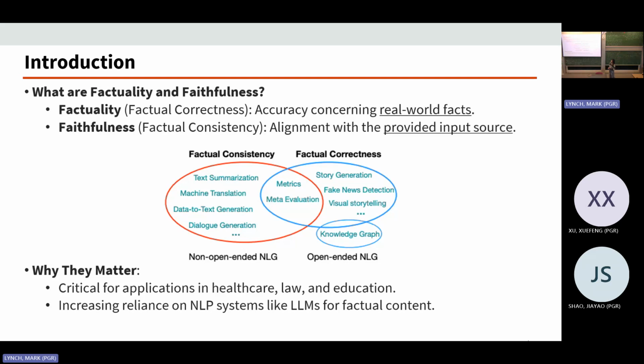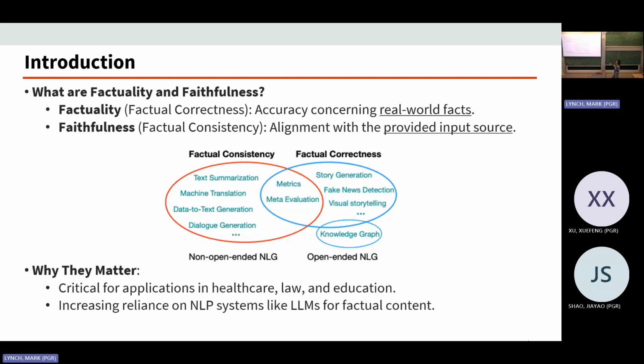Factual consistency is always important in tasks like text summarization, machine translation, and data to text generation, because in those tasks we want our output to be consistent with the input knowledge. However, in tasks like story generation, where we want large language models to rewrite a story for us or continue writing the story for us, or fake news detection, or visual storytelling, factual correctness, which is factuality, is very important.